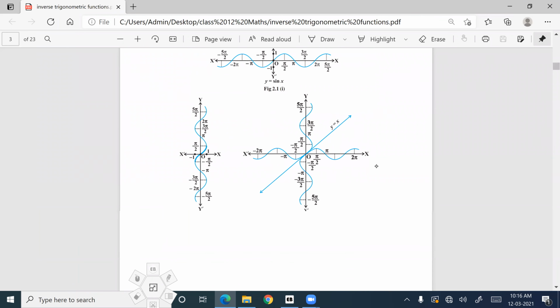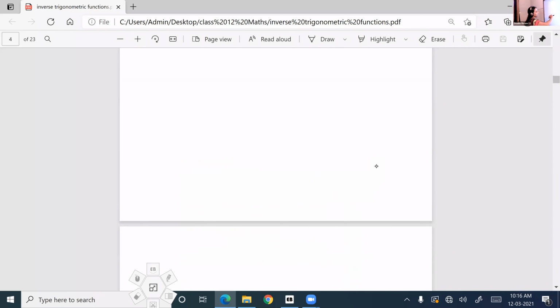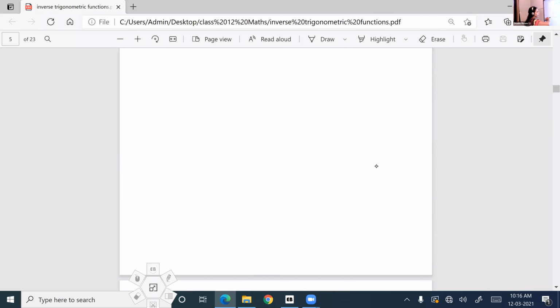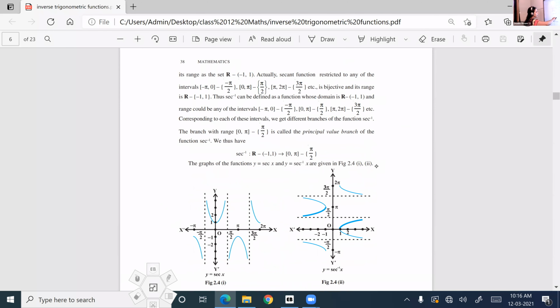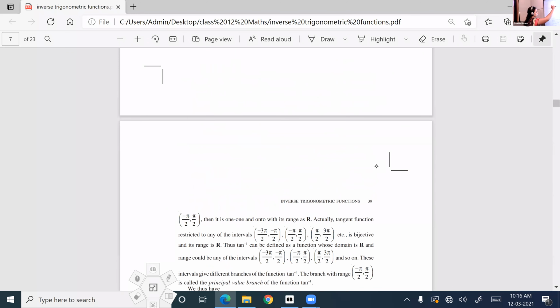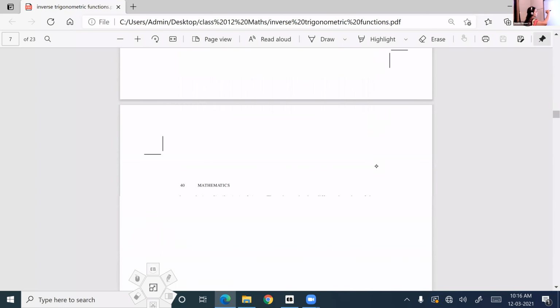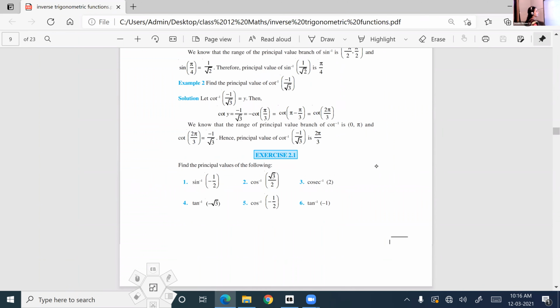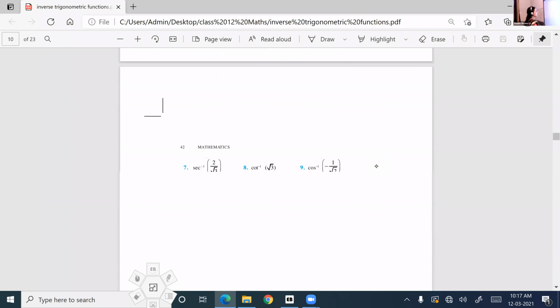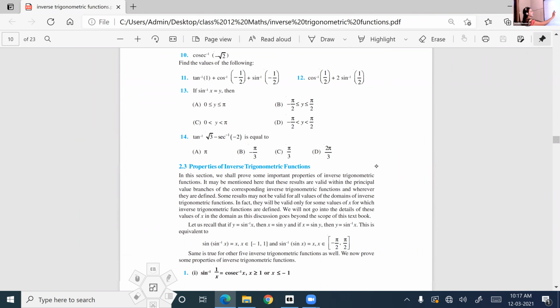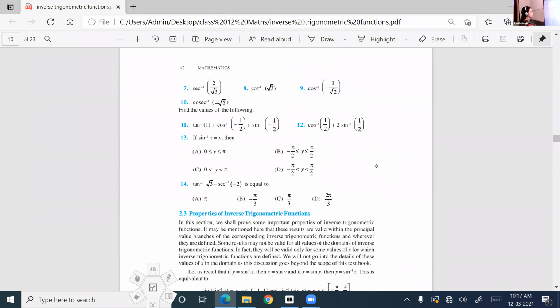I gave questions 1 to 10 as homework in the first exercise. Now look at the 11th question onwards. 11, 12, 13, 14 are today's homework.